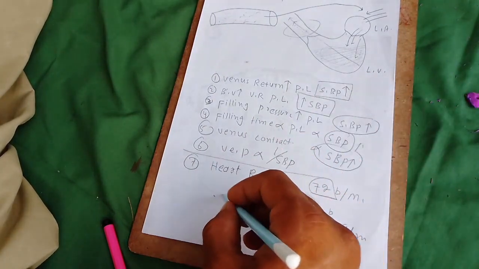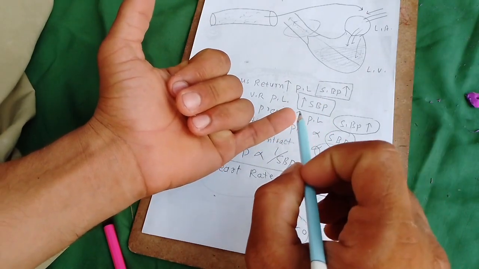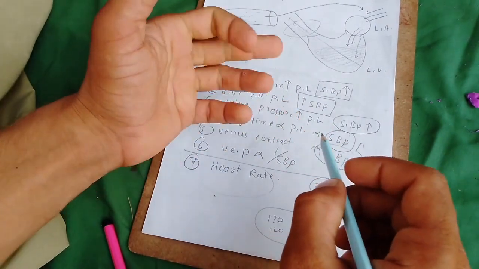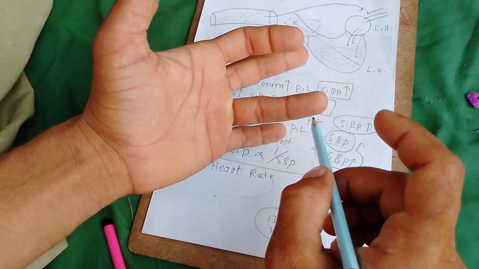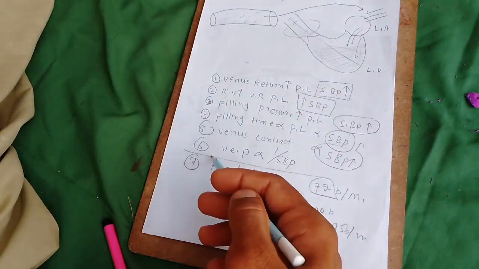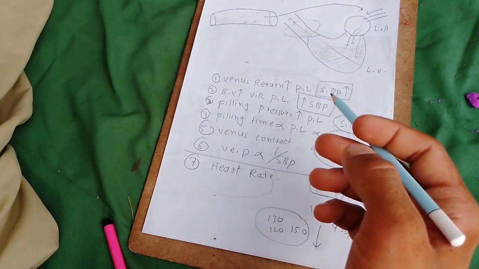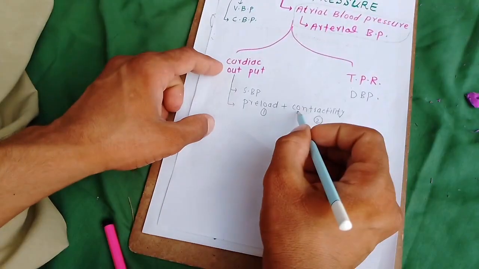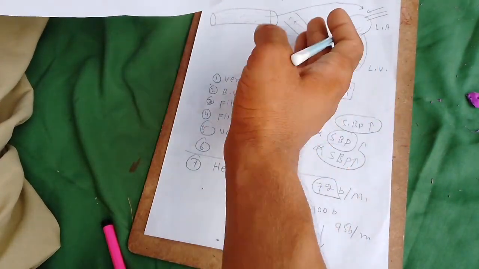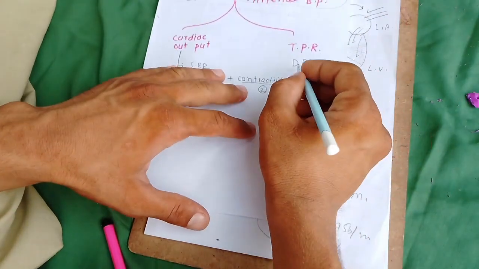This is a very important factor. Note this point: a slight increase in heart rate increases the BP, but an extreme increase in heart rate decreases the BP. So these are the factors which control the systolic blood pressure. Another factor is contractility. When the heart contracts greatly, the BP is increased.